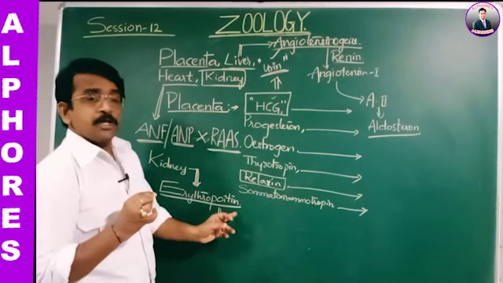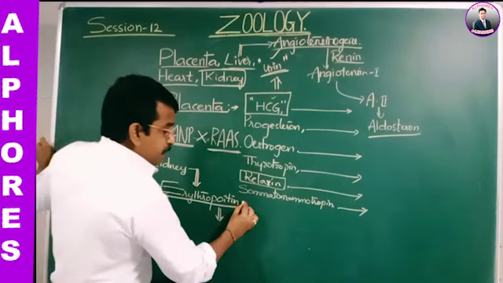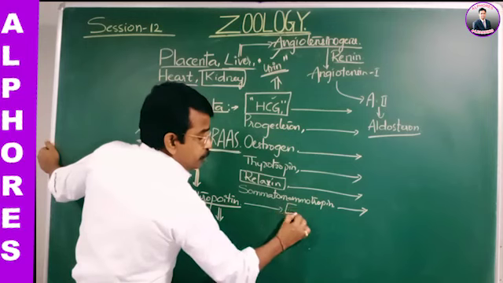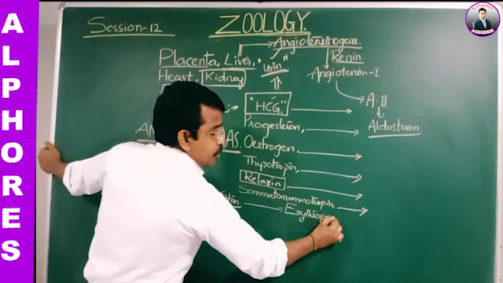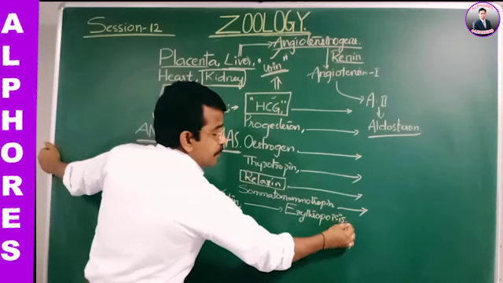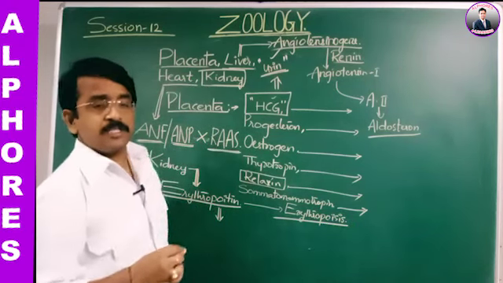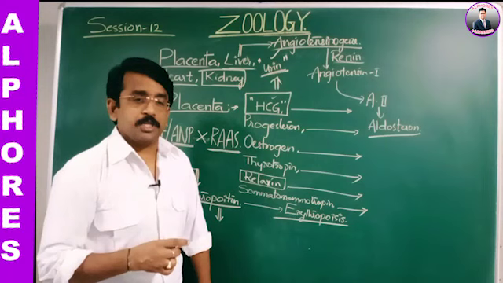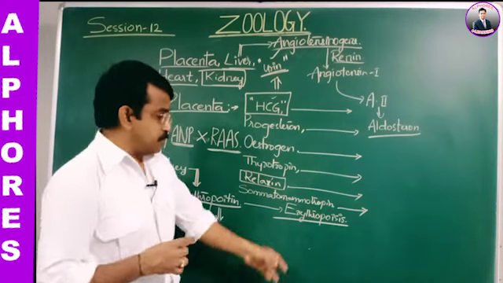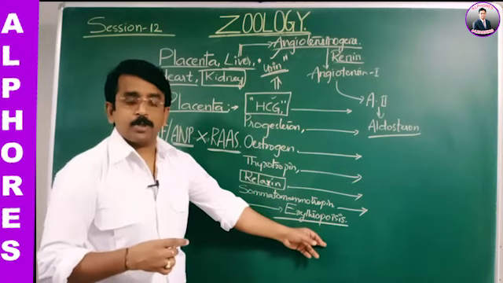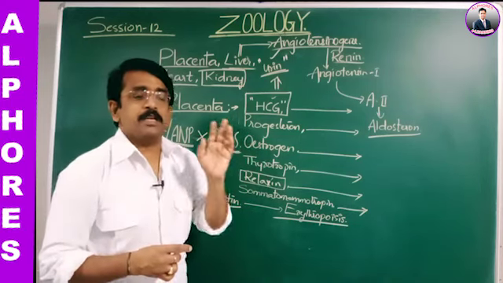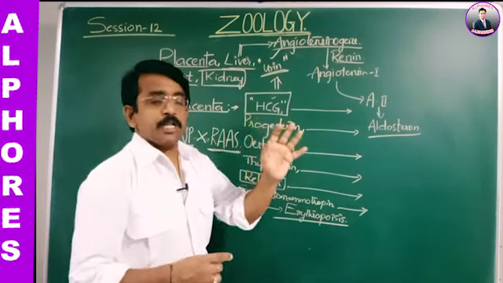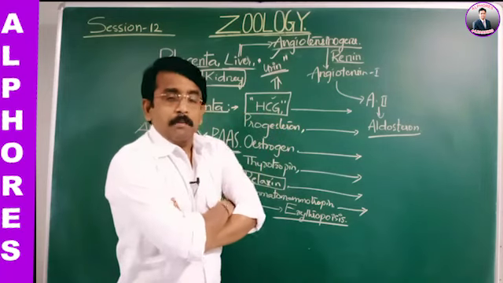Erythropoietin is a hormone that stimulates erythropoiesis. What do you mean by erythropoiesis? Erythropoiesis means the production and maturation of the RBC. That is, this erythropoietin stimulates the stem cells of the blood.